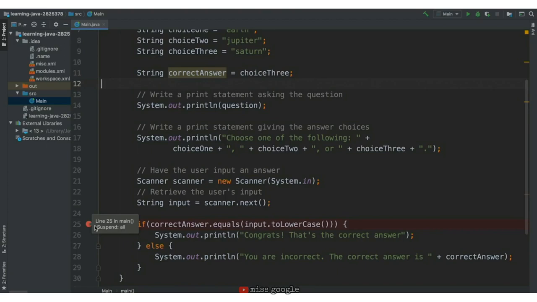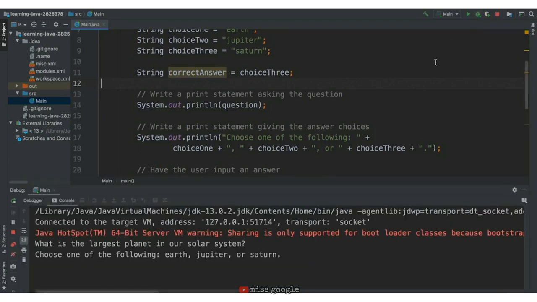In order for these breakpoints to work, we need to run our program in debug mode. To run in debug mode, instead of clicking the play button, we'll click the bug in the right-hand corner. We could also run this file in debug mode by left-clicking the class we want to run and running in debug mode that way.